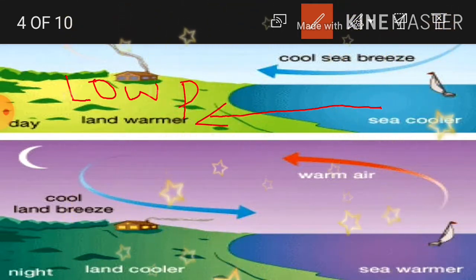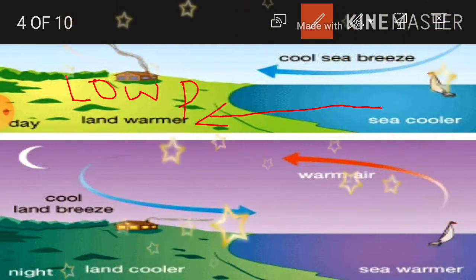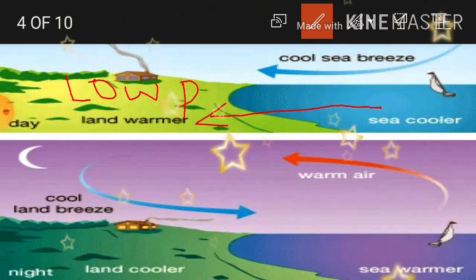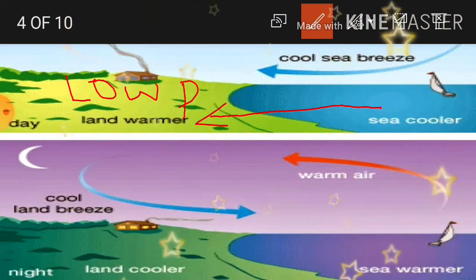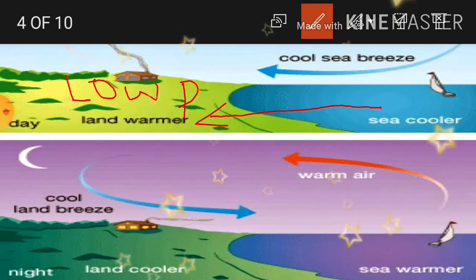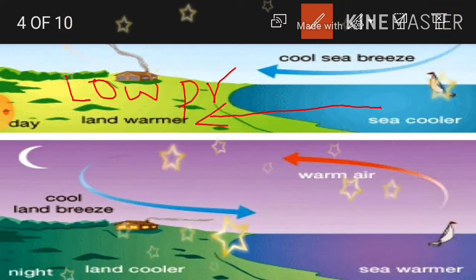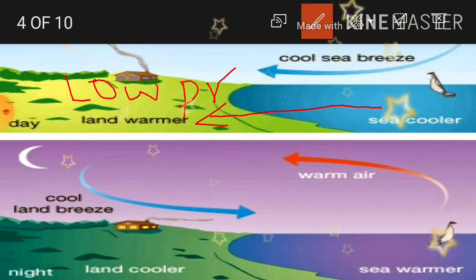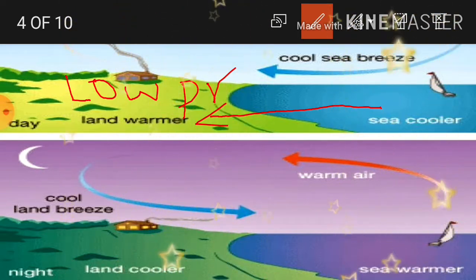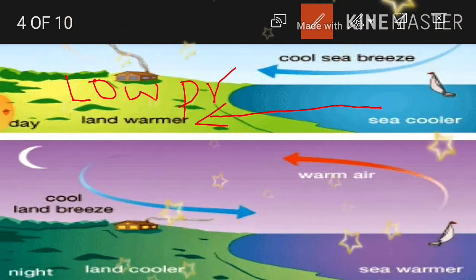Why? What is meant by pressure? Low pressure means what? Pressure means the air force which is exerting on the surface of the earth due to its force. So that is called pressure. So why is low pressure happening? Because due to sunshine, the air molecules get energized and they evaporate, they escape from that area. So we can see there are no clouds at all in low pressure belt areas.